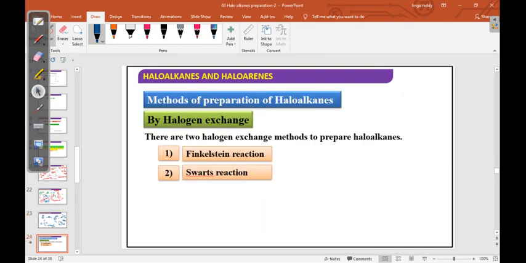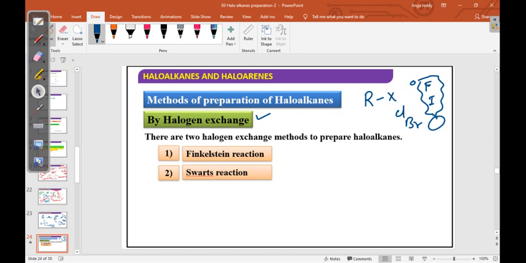Haloalkanes and haloarenes. Methods of preparation of haloalkanes by halogen exchange. In the last classes we discussed preparation of RX. RX generally means chlorine and bromine, but you never see fluorine and iodine. These have extremely different properties. Fluorine is highly reactive and iodine is less reactive. The atomic size is extremely small for one and extremely large for the other. So completely different properties are there. That's why this preparation is different. We cannot make it a common method.